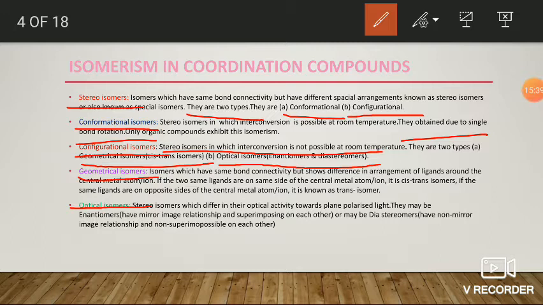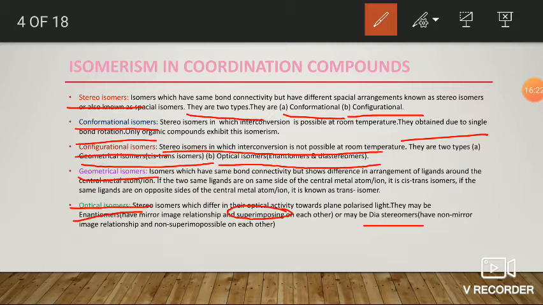Here the optical isomers may be enantiomers or they may be diastereomers. Enantiomers are optically active compounds, or optical isomers, which have a mirror image relationship, but they are not superimposable on each other. Those are called enantiomers.